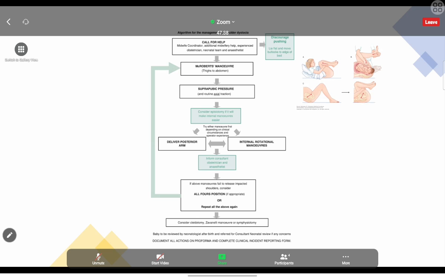Then we have to consider the episiotomy, or if the episiotomy is already done, we can extend the length of the episiotomy. After that, we can do the traction again and see whether it's coming or not. If it's not coming, then we have to decide what to do, because there are two options: delivery of the posterior arm or internal rotational maneuver. We can do either one.